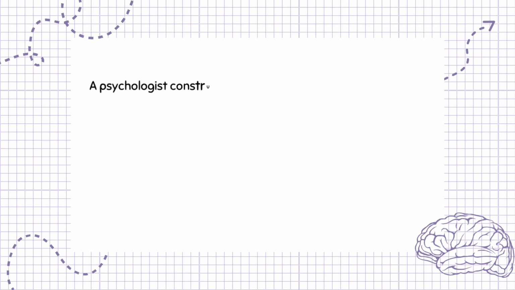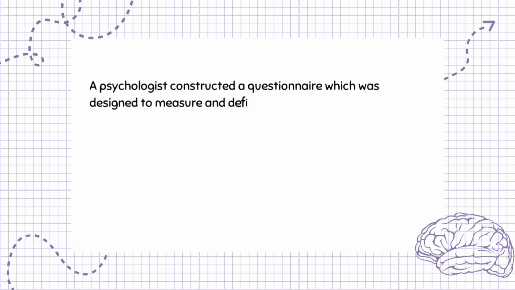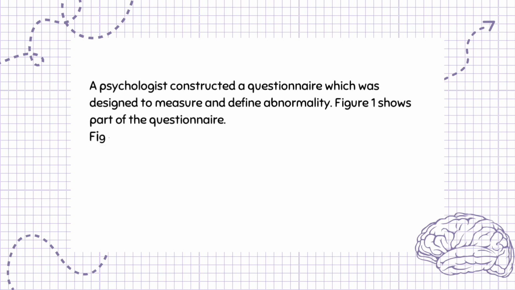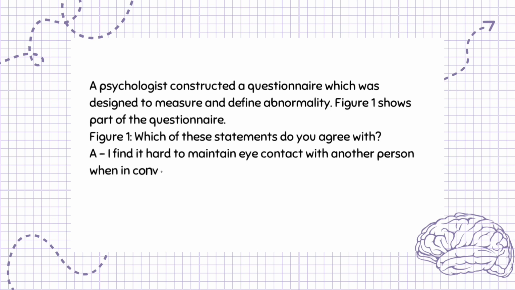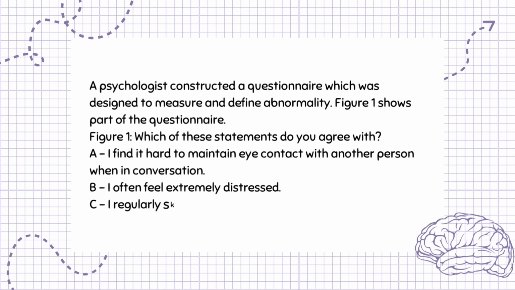A psychologist constructed a questionnaire which was designed to measure and define abnormality. Figure 1 shows part of the questionnaire. Figure 1. Which of these statements do you agree with? A. I find it hard to maintain eye contact with another person when in conversation. B. I often feel extremely distressed. C. I regularly skip meals and do not wash myself.